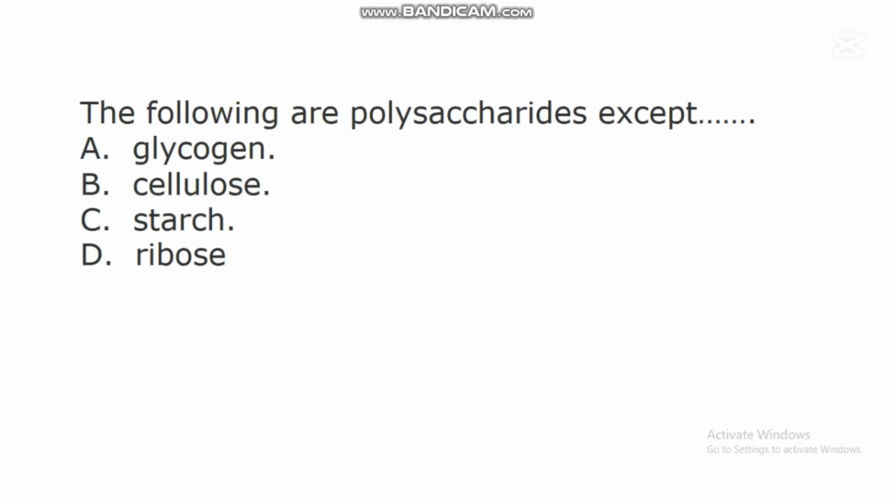The next question says, the following are polysaccharides except dash. A. Glycogen. B. Cellulose. C. Starch. D. Ribose. In this question, the correct answer is D. Ribose. Polysaccharides are complex carbohydrates, and these polysaccharides include glycogen, cellulose, and even starch. But ribose is not a polysaccharide.